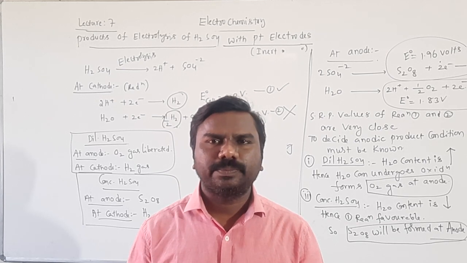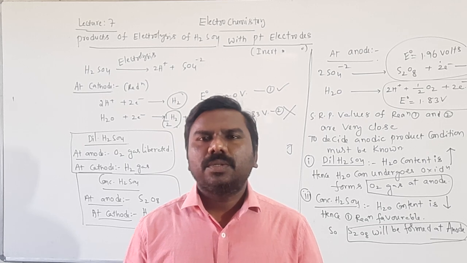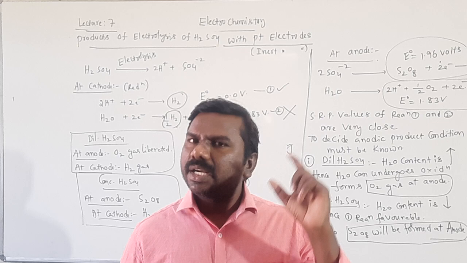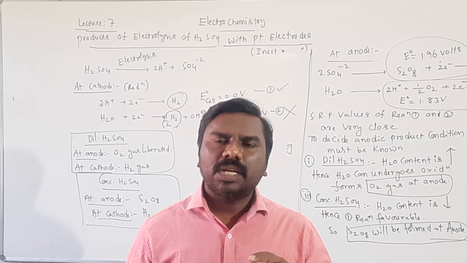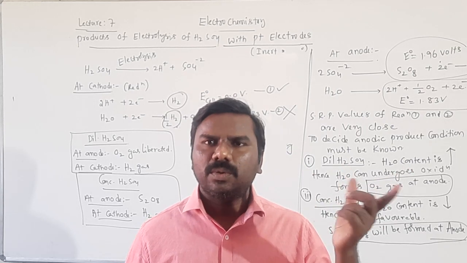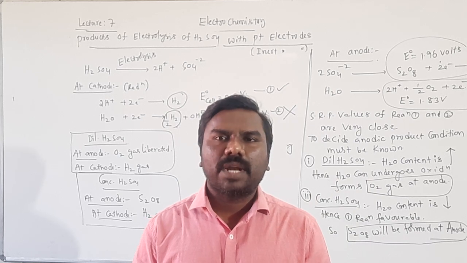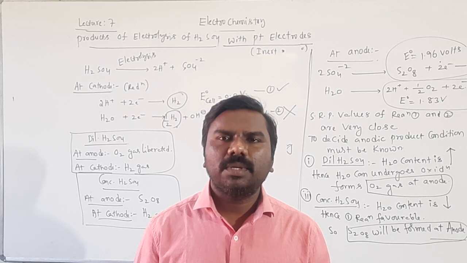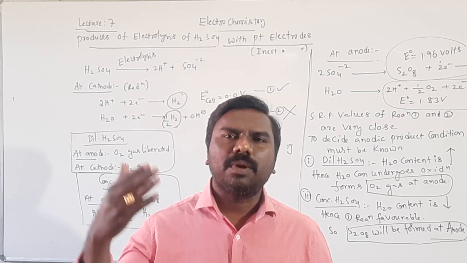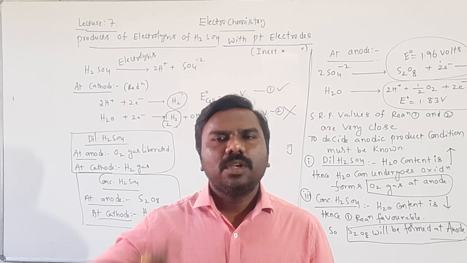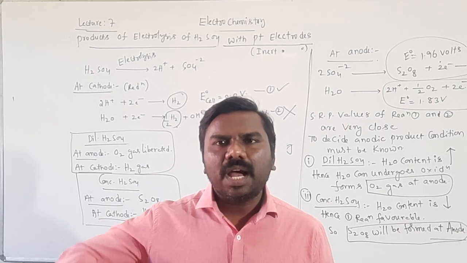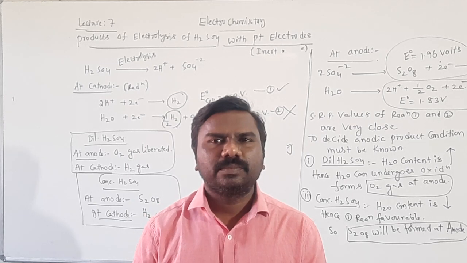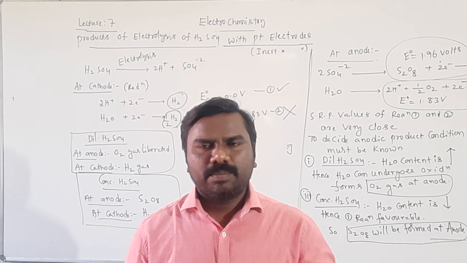By these two reactions, which is more favorable? To decide that, we compare the SRP values. Among these two, the one with high SRP is favorable at the cathode. At the anode, low SRP, remember.